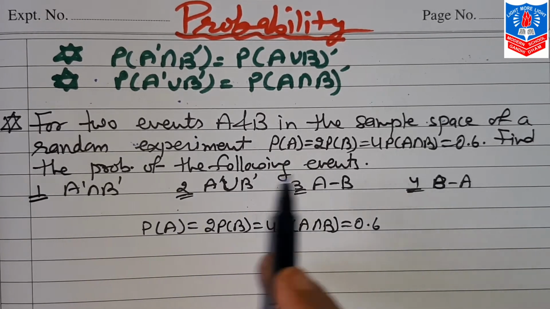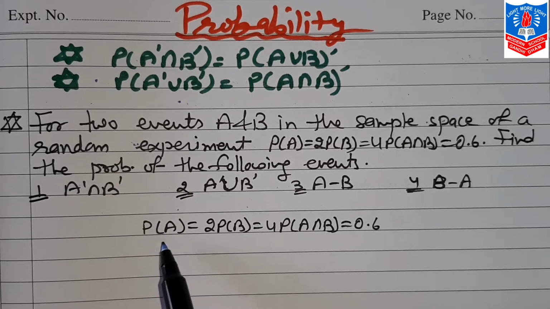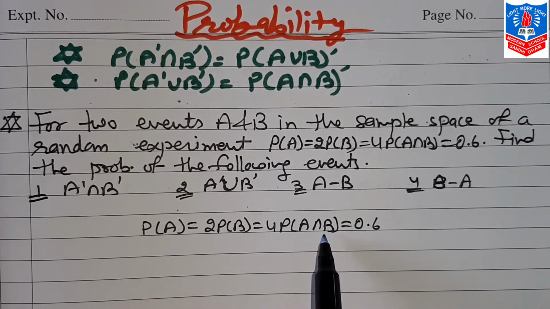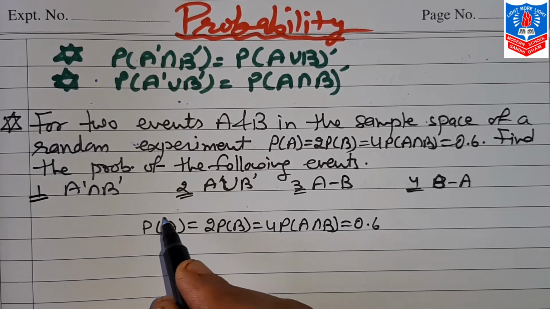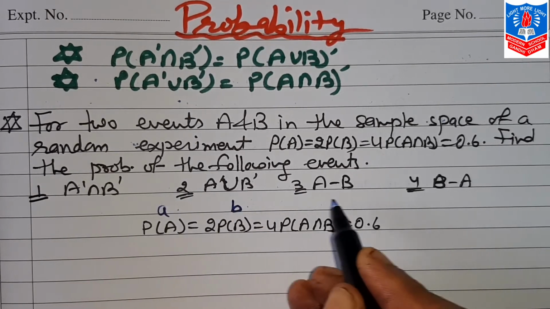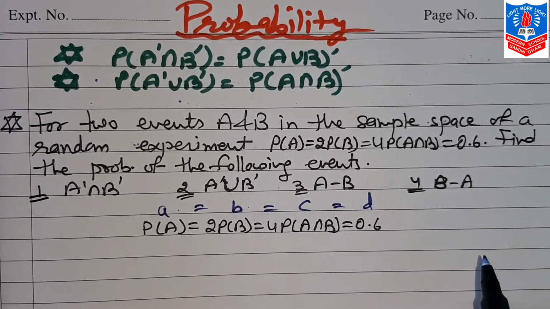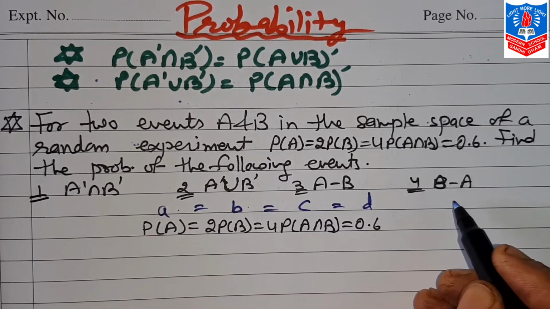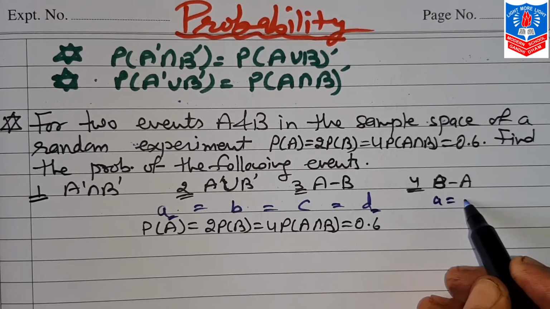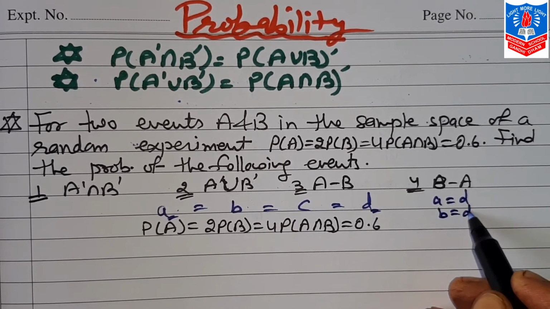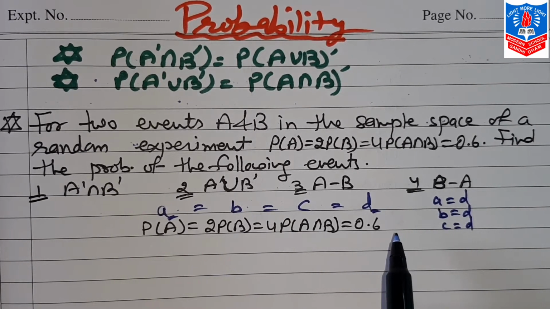Now values are not given for A, B or A intersection B, but this equation is given: 2 probability A is equal to 4 probability B is equal to 0.6 probability A intersection B. Now we can assume this is A, this is B, this is C and this is D. Now they all are equal to each other. You have already done this in mathematics, that A can be equal to D, B can be equal to D and C also can be equal to D. Why? Because all are equal to each other.